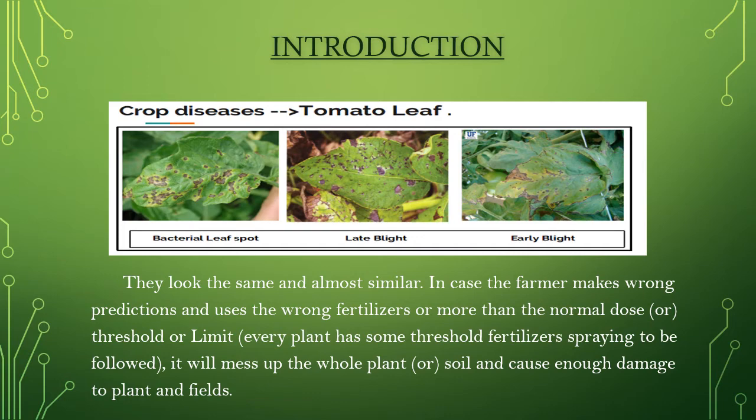If farmers make a wrong prediction and use wrong fertilizers, or more than the normal dose, the threshold or limit, it will mess up the whole plant or soil and cause enough damage to the plants and fields. Every plant has some threshold or limited fertilizer spraying to be followed.